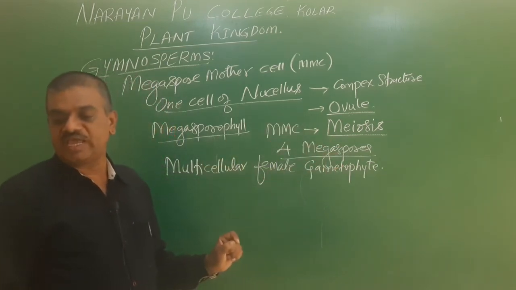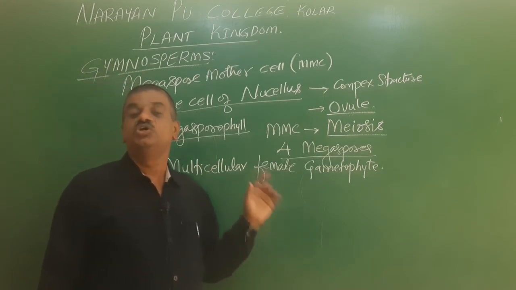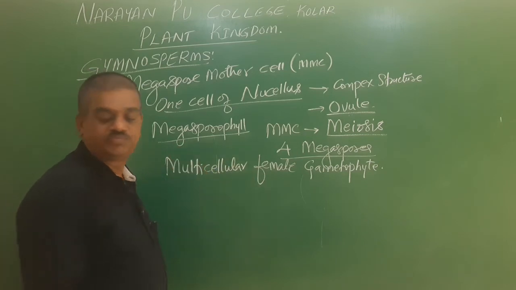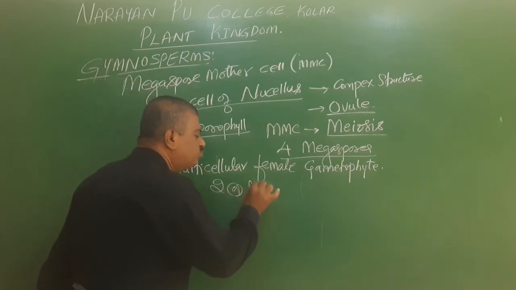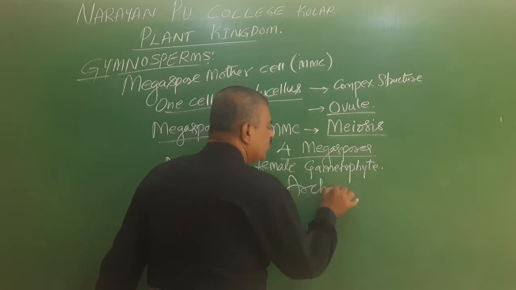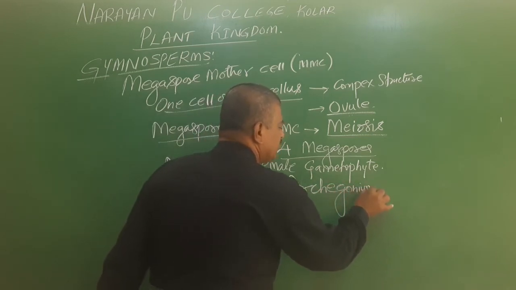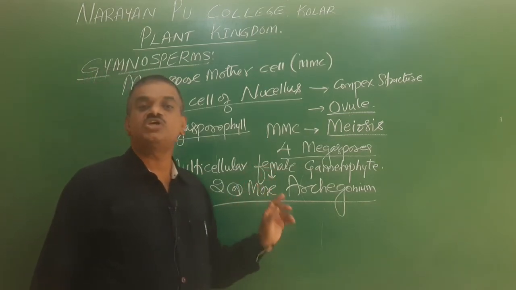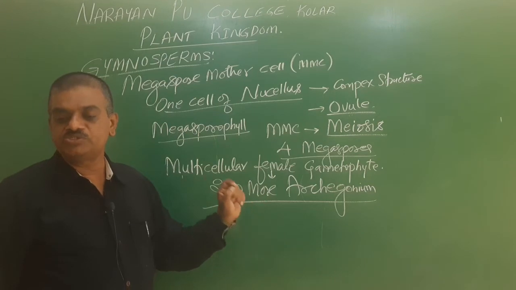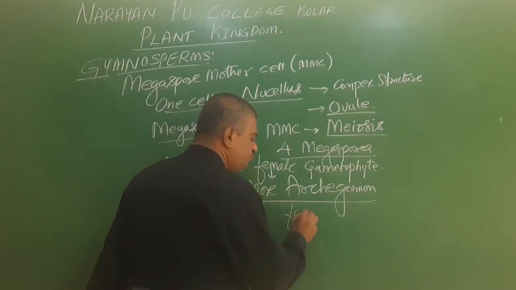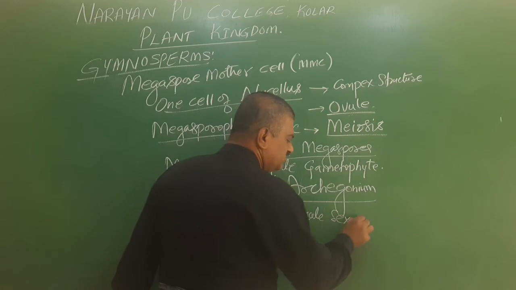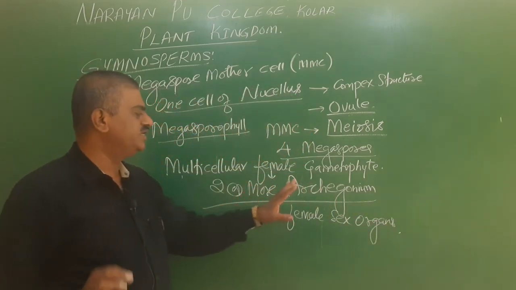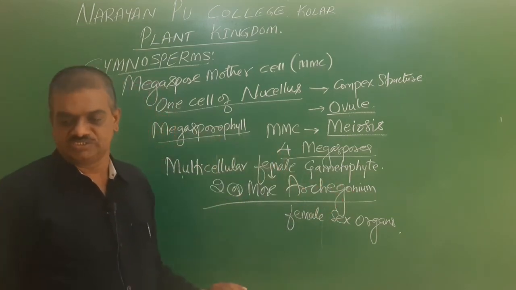In this female gametophyte, there is a presence of one to many archegonia, which are nothing but the female sex organs.